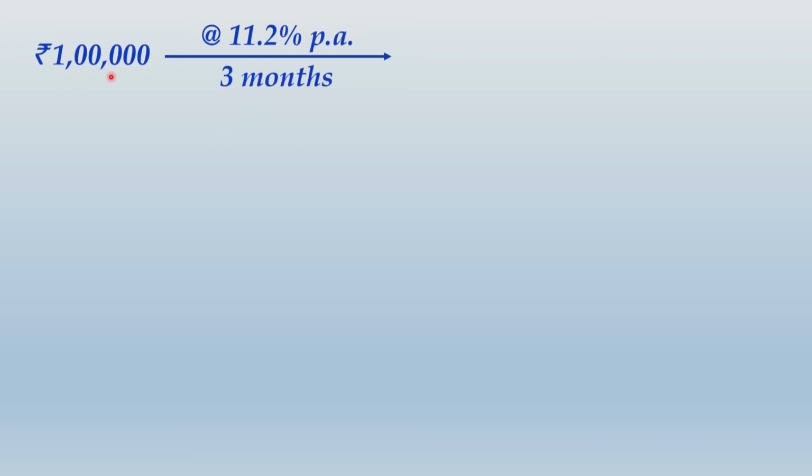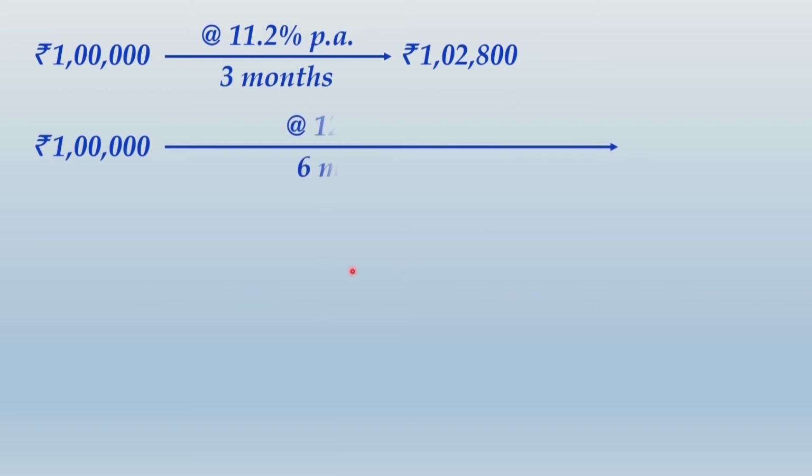Consider 1 lakh as the principal amount. Rate of interest as 11.2% and consider that as 3 months time. So it will be 1 lakh into 11.2% into 3/12. Check what is the interest amount you are getting. Add that interest to this principal amount of 1 lakh and tell me what comes as the maturity value. Obviously, your answer of maturity value should be 1,02,800.